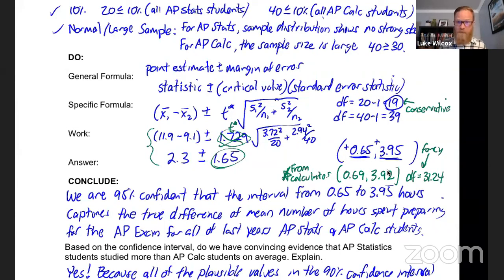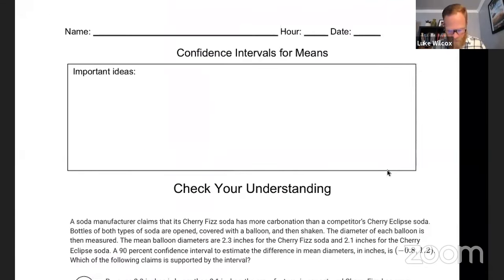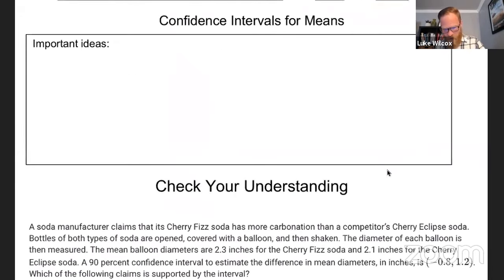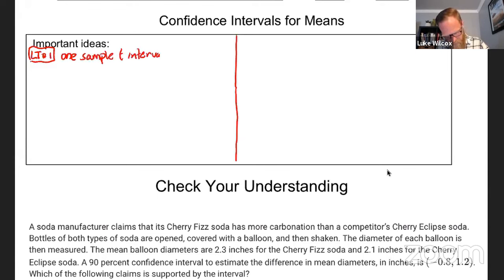All right, I think we are finally ready to summarize what we learned here in the important ideas. I'm just going to go back to the 2 learning targets that we started with at the beginning of the lesson, and split this into 2 here, making a little table to remind us of some things. Learning target number 1 was about calculating a confidence interval for 1 sample. So that was a 1 sample t interval for mu, a single mean.